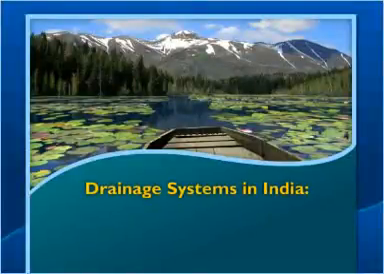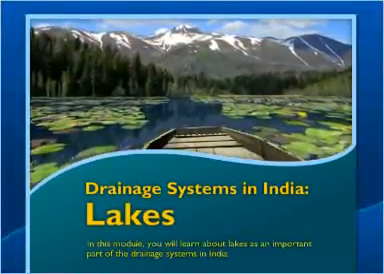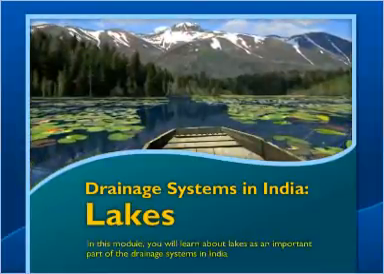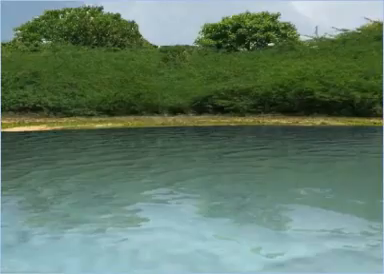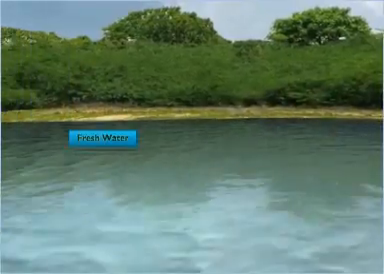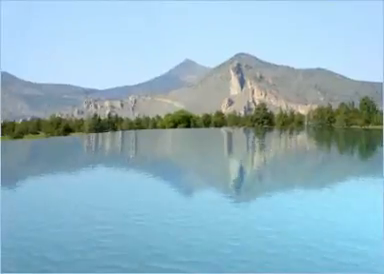Drainage system in India: Lakes. In this module, you will learn about lakes as an important part of the drainage system in India. A lake is a large depression on the surface of the earth filled with water. The water of the lakes can be fresh or brackish. However, most of the lakes have fresh water.